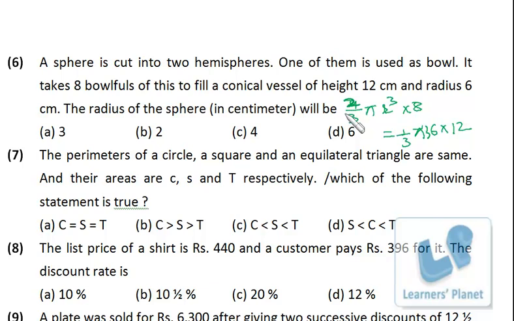So pi to pi is cancelled, 3 and 3 is cancelled. Then this is 2, 6, and R cube is 36 into 6 by 8. So it is 6 cube, it is 2 cube, right? So 6 by 2, that is 3. So R will be 3. Simple.